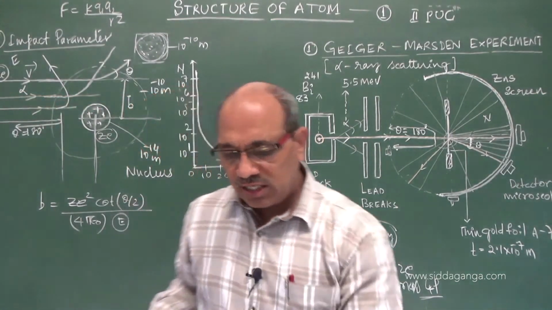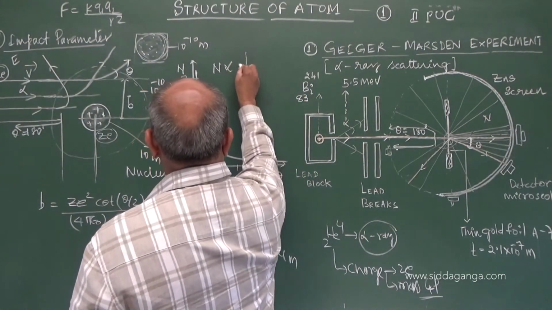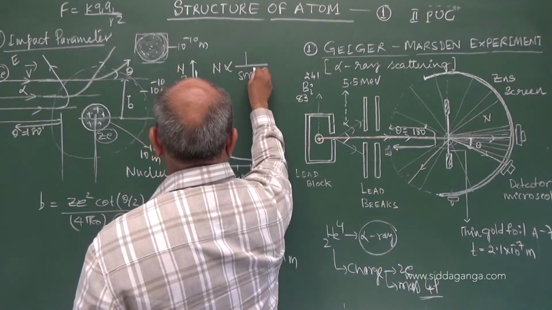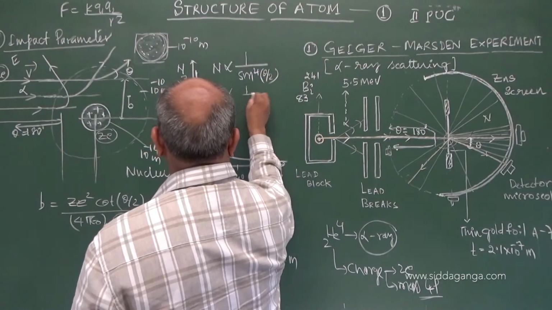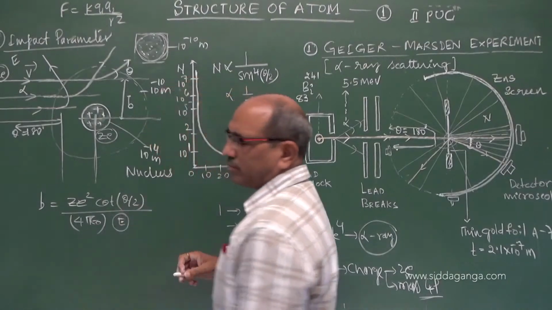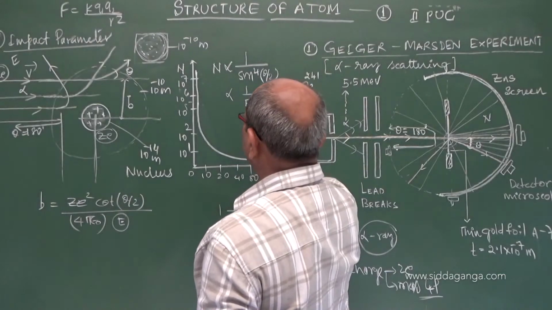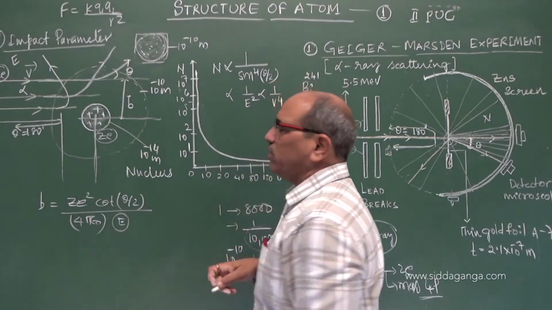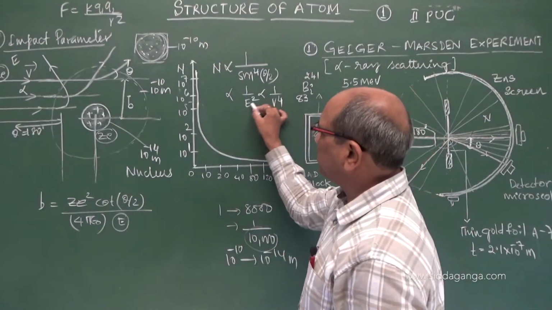The number of scattered alpha particles depends on the scattering angle, as 1 over sin power 4 theta by 2. It also depends on the energy of the incident alpha particles. If it is kinetic energy, half m v square, it is inversely proportional to the square of the energy, as important as it is necessary.